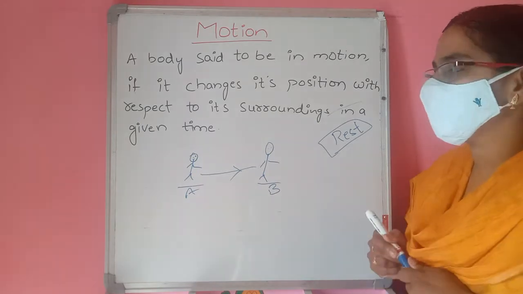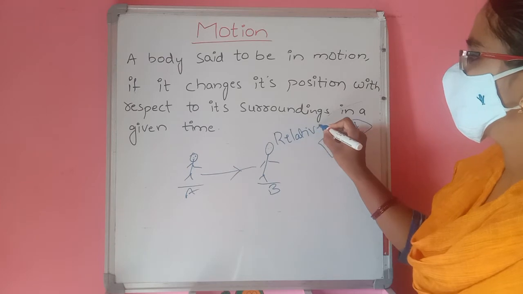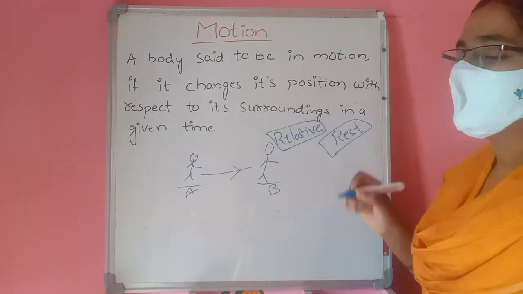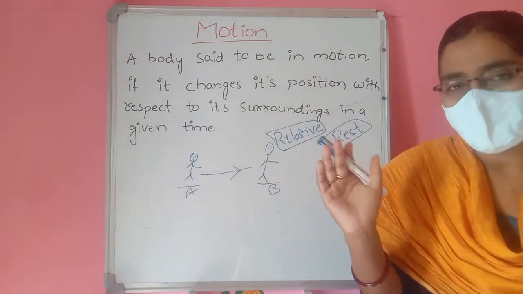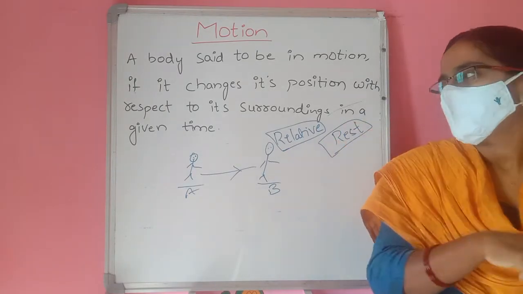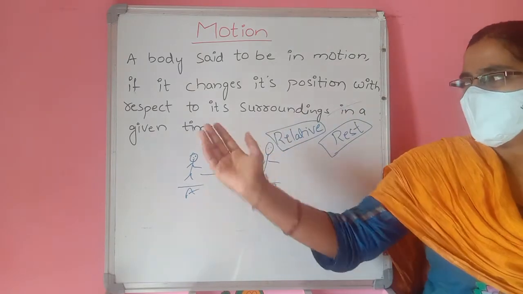And this motion is always relative. Relative means it depends on other things. For example, I stand here. So, this board is to the right of me. Which side? Right to me.